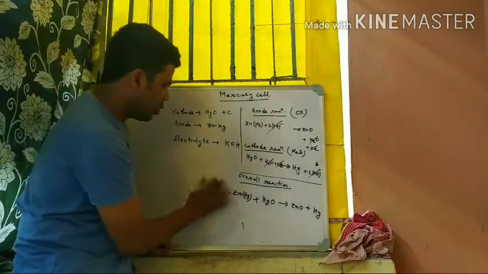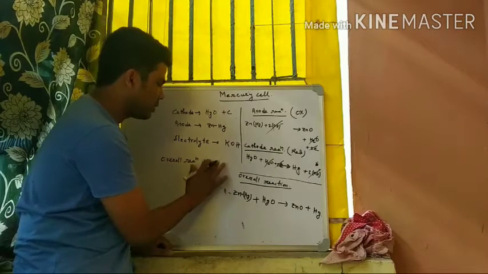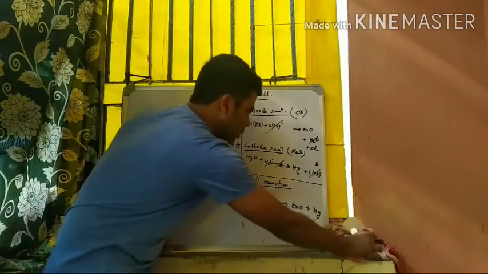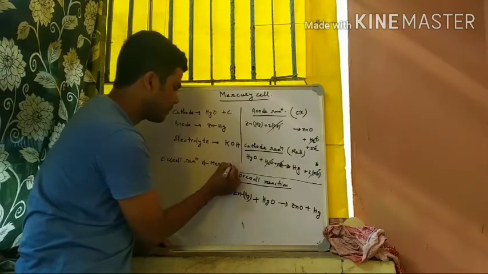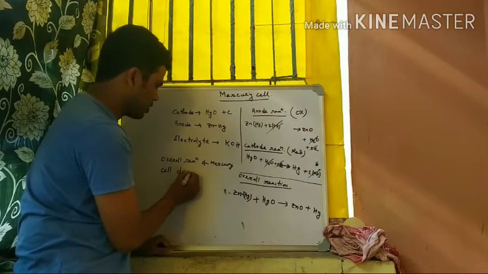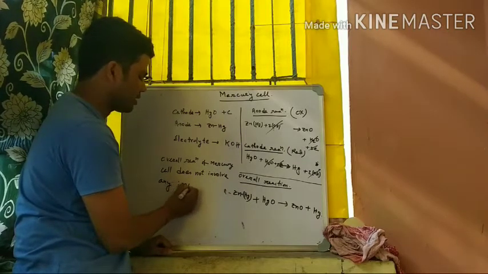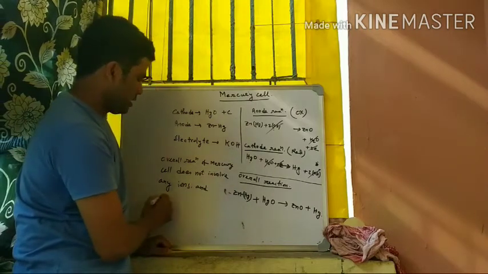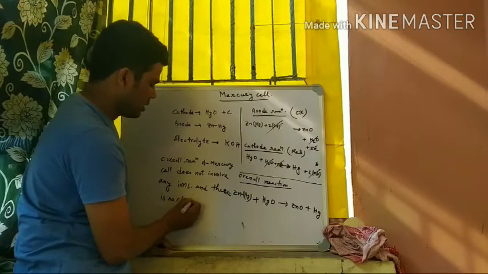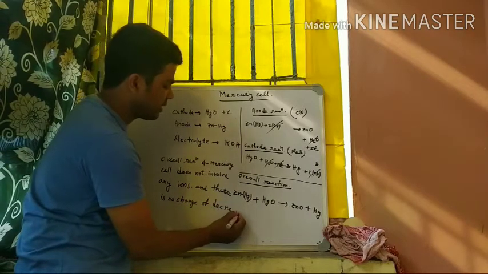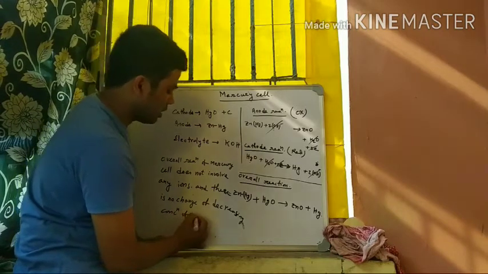The overall reaction of the mercury cell does not involve any ions, and there is no chance of decreasing concentration of the electrolyte.